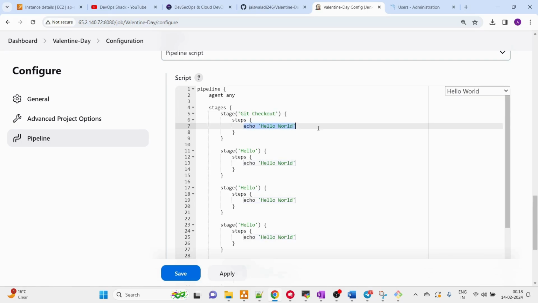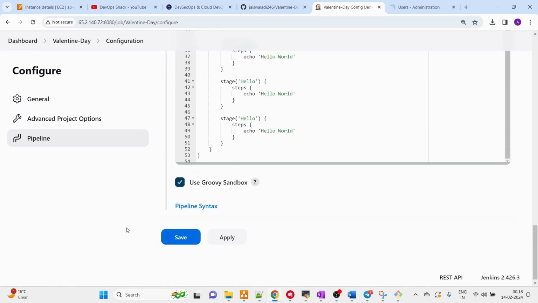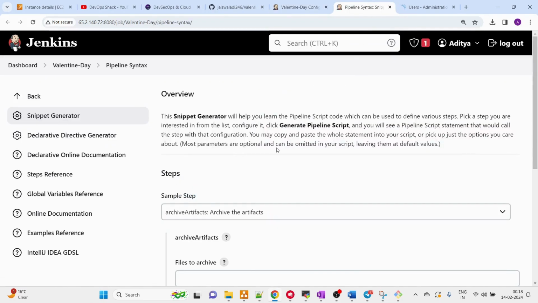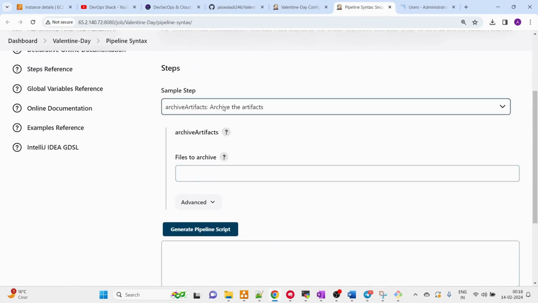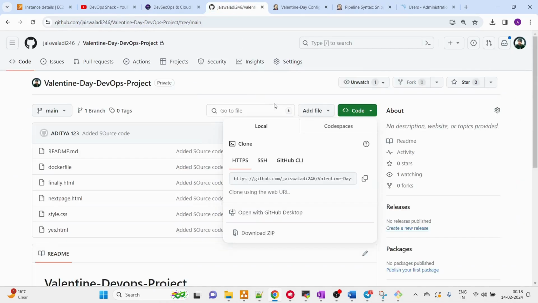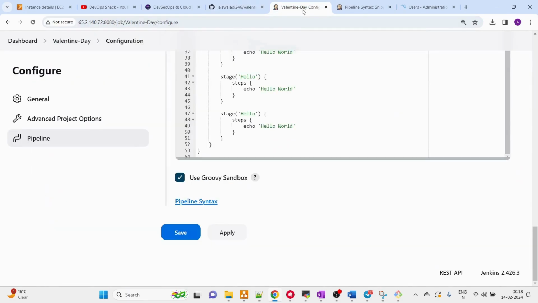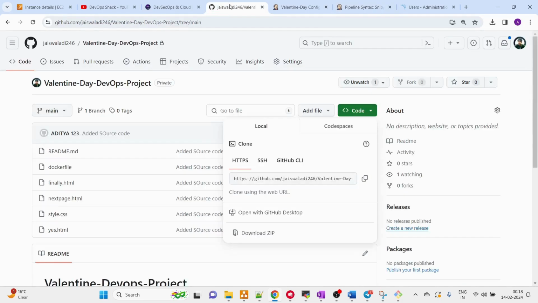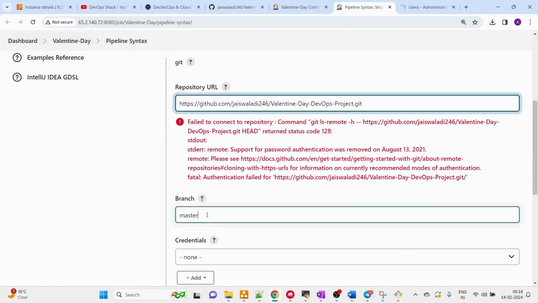Okay, and for writing the steps for git checkout, we can take help from pipeline syntax. Going here, let's select git repository URL. So the repository URL is here, you can use it. Put it here, and the branch is going to be main, correct?